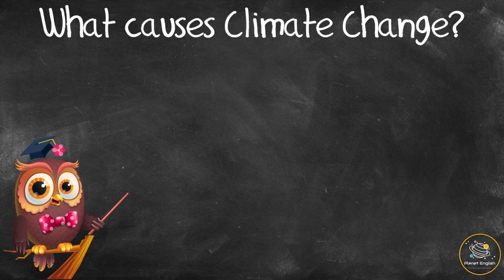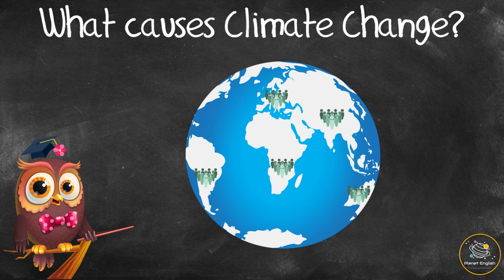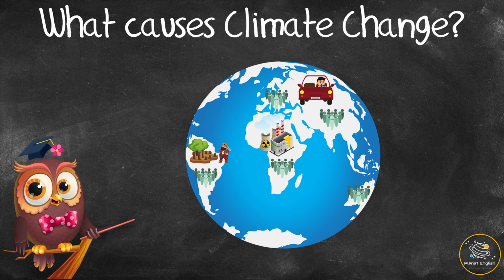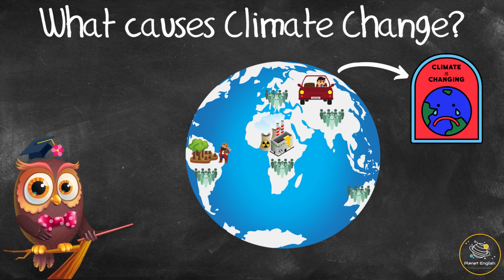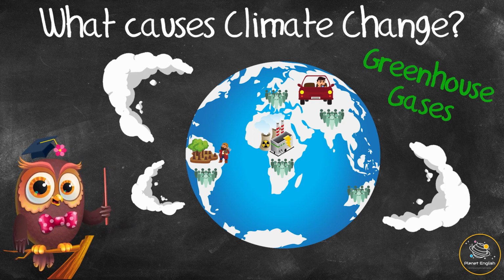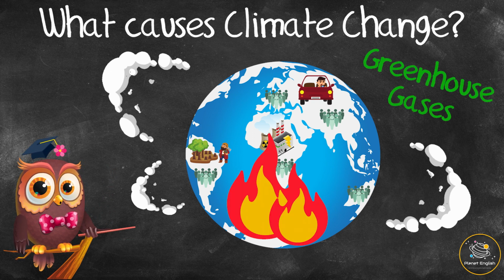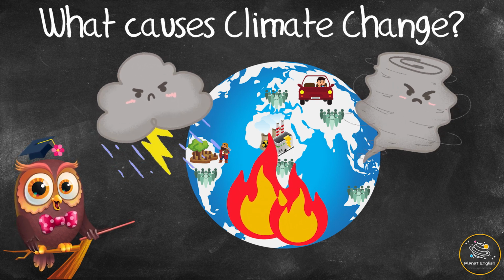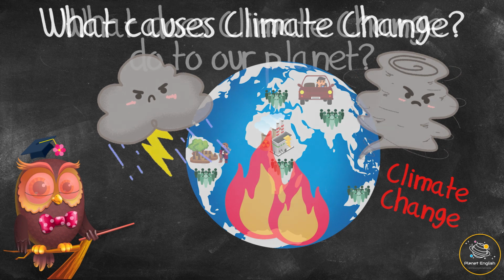What causes climate change? Human activities, like driving cars, creating electricity, and cutting down forests, are the main causes of climate change. These human activities release gases into the atmosphere, called greenhouse gases, which slowly warm the planet, causing unnatural changes in the climate, and we call this climate change.